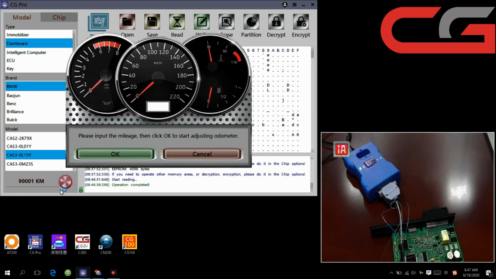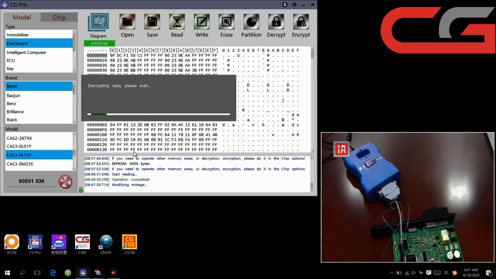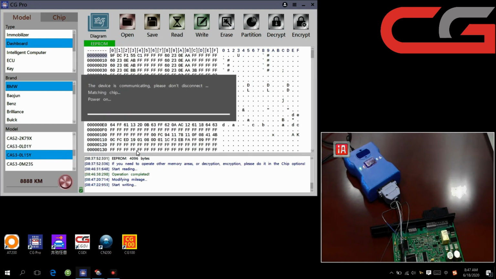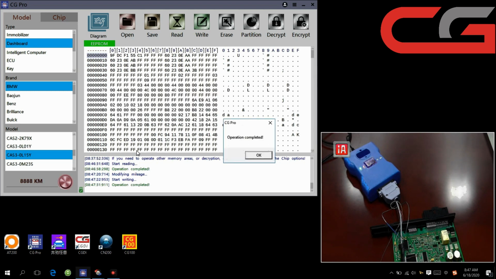Just click the button here. Then it will show you this picture. We input 8888, please input the mileage. Then click OK to start adjusting of meter. Click OK. It will do it by the software. You need not do other operations. Okay, operation completed. Click OK. Here, 8888.